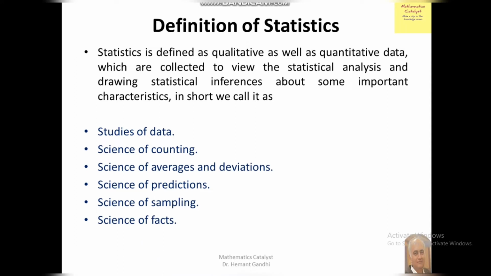We have already studied this in 12th class as well as at graduation level. And science of prediction. Science of prediction is concerned with the probability part, right? So probability is assured as a term of predictions. And science of sampling, मतलब it contains different kinds of samples, like small samples and large samples, Z test, T test, chi test. There are different kinds of tests to check the consistency of the sampling, right? So that is called science of sampling. After that, science of facts. Science of facts is a different thing which is concerned with our research work also.